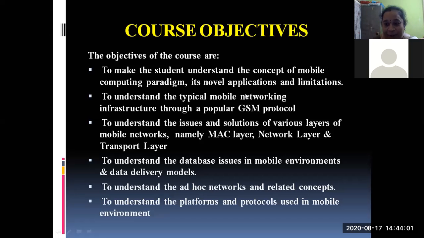Yes, ma'am. Okay, so you are going to learn about the mobile computing environment, its architecture, the protocols that you are going to use for those mobile applications, and the network layer and the transport layer that will be feasible for transporting the mobile data, and data delivery models, and platforms and advanced networks that are used for mobile applications. Okay, is it clear for you?